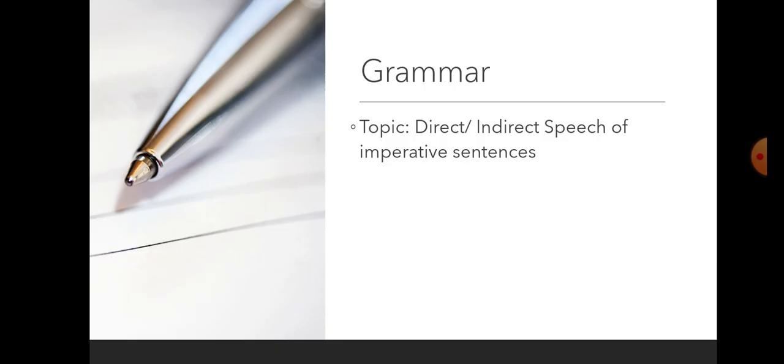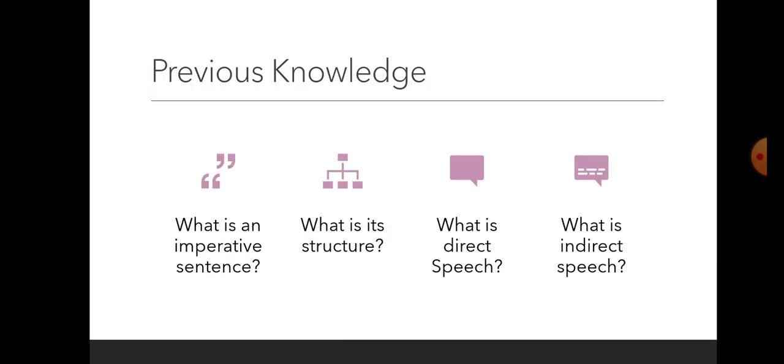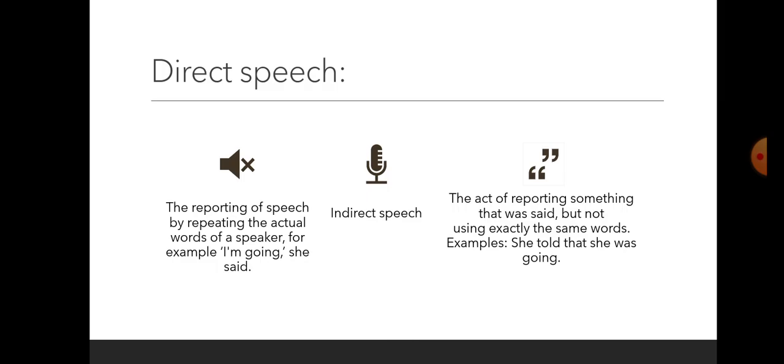Today our topic is direct and indirect speech of imperative sentences. Hope you people know what an imperative sentence is, what its structure is, and what direct speech and indirect speech are, because you have already done these things. Here is some explanation of direct speech and indirect speech so that you will be able to understand how to change them.